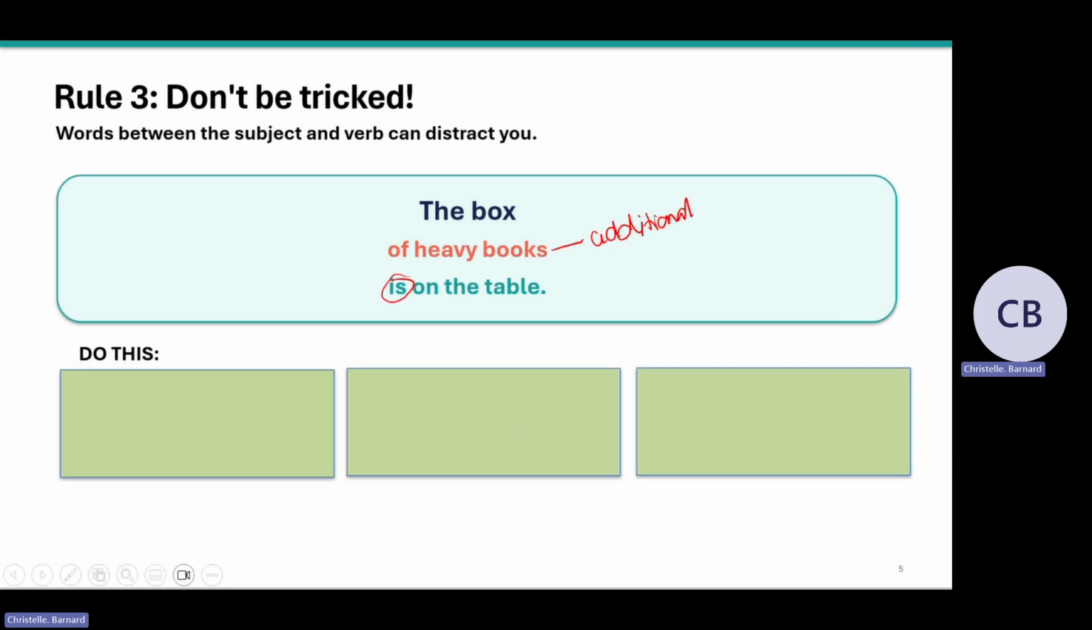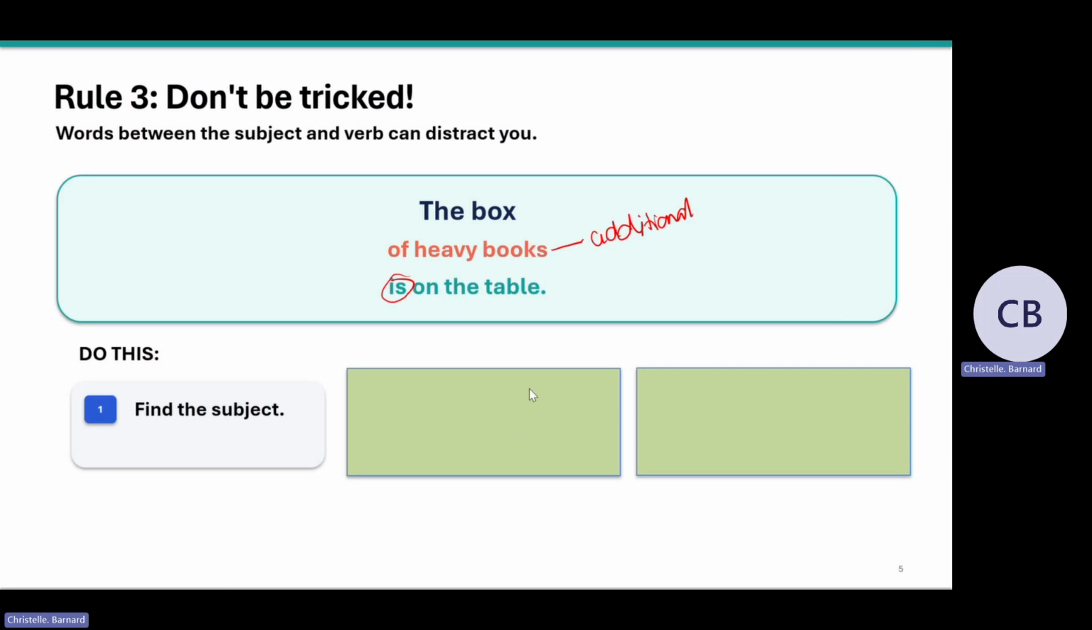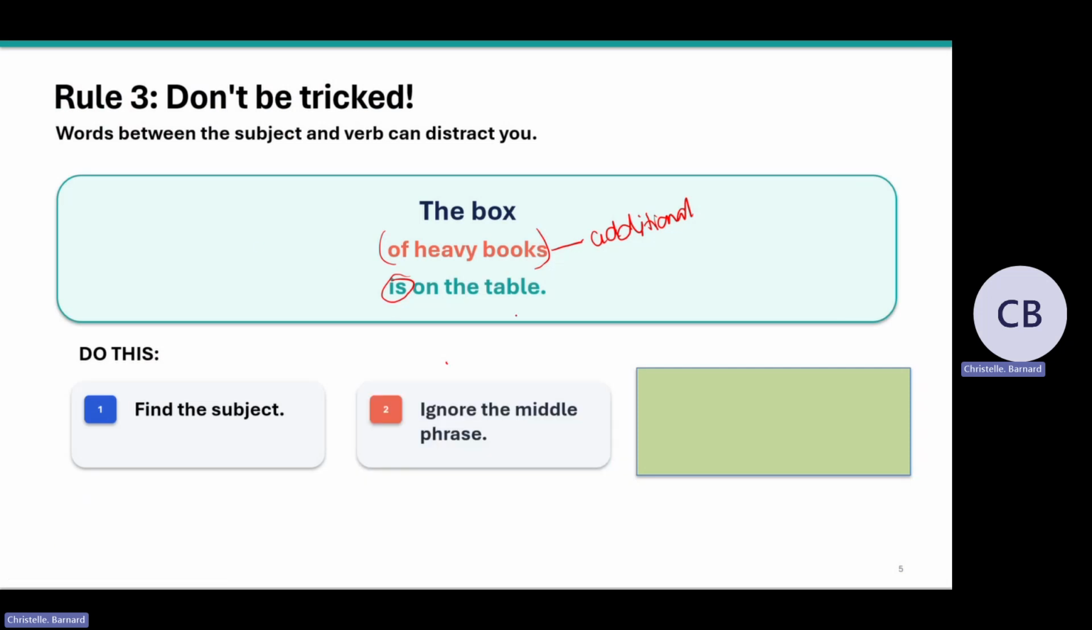So it's additional. So remember, when you get a longer sentence, when there are words between the subject and the words describing the subject, then you do this. You still find the subject. Who or what is on the table? The box. Okay. Then you ignore the additional information. You're not going to take a look at what is in between. That's why I've put it in brackets.